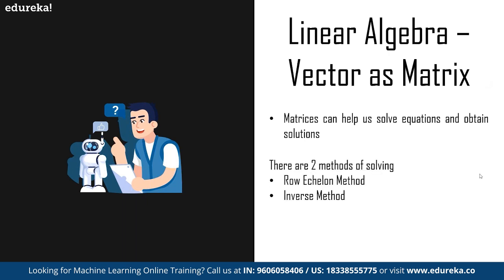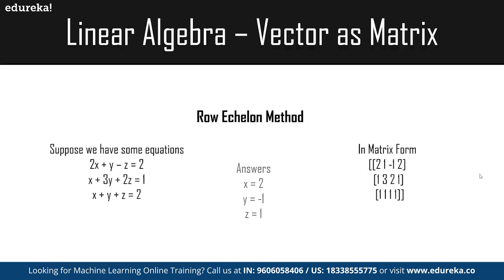We have the row echelon method and then we have the inverse method. So the row echelon method is basically, let's say we take some vectors in linear equation form, like 2x plus y minus z is equal to 2, x plus 3y plus 2z is equal to 1, and then x plus y plus z is equal to 2.